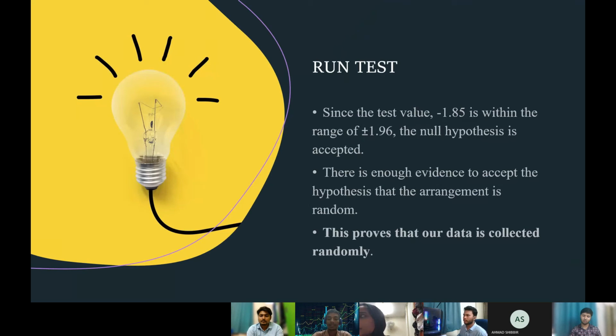Another important thing is the run test. We all know from our class activities that if we want to find whether data is random, the value must be within minus 1.96 to plus 1.96. After calculation, we have got a clear idea that our test was random, because our mathematical value is minus 1.85, which falls between minus 1.96 and plus 1.96. So there is enough evidence to accept the hypothesis that the arrangement is random. This proves that our data was collected randomly.